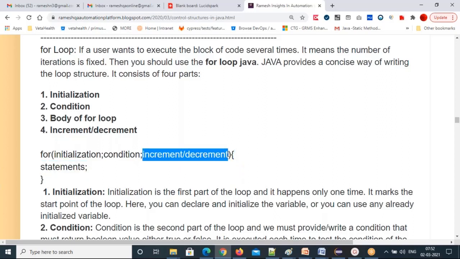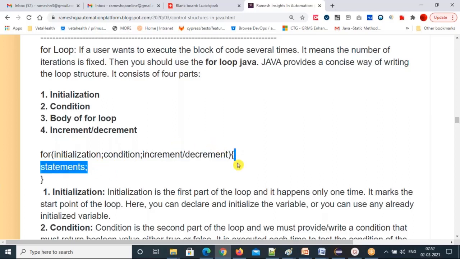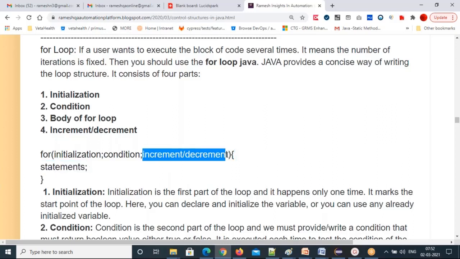If the condition is true, immediately the cursor will jump into the for loop body. Once the for loop statements are all executed, then finally it will come to this increment or decrement part. Then it will update your variable value. Once you get an updated value here, where will the cursor go again? The condition place. It checks the condition.